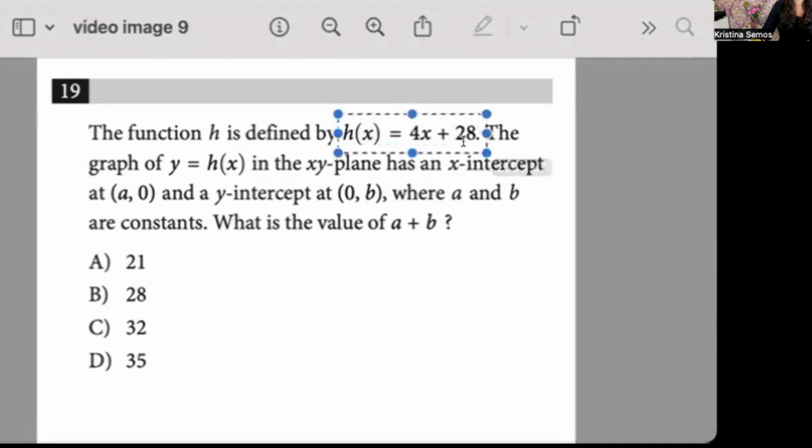Literally a linear equation. We have a slope, we have slope times x plus y-intercept, right? The graph of y equals h of x in the xy-plane has an x-intercept of (a, 0) and a y-intercept of (0, b), where a and b are constants. What's the value of a plus b? Very long-winded way of asking you that, but they also gave you information, right? And so this is what you need to remember.